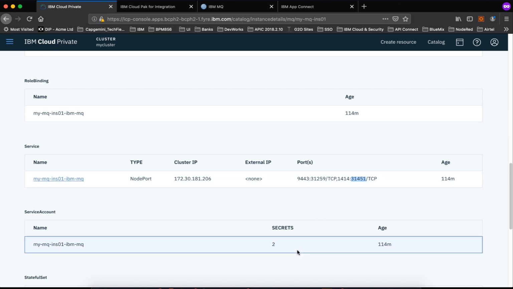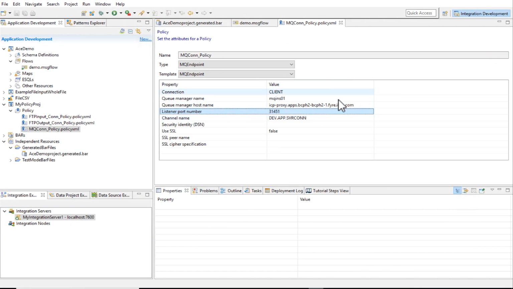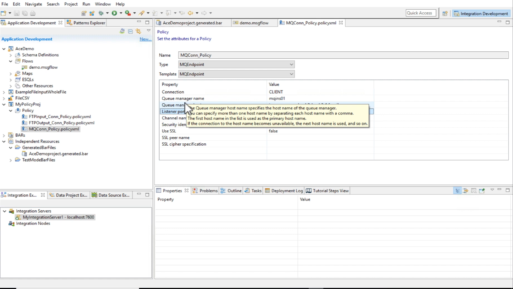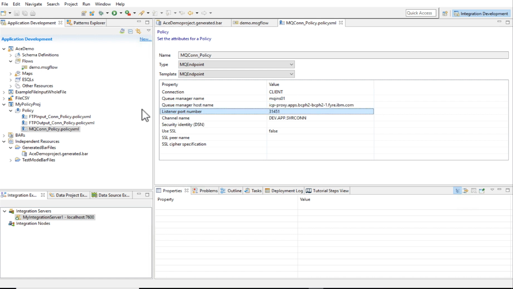In my case, this is the name of the node. It's a proxy node, and the listener port is 31451. So we have the queue manager name, host name, port, and the channel name. With this, we can very well override the connection information that is provided in the message flow in the MQ input node and output node. So I have already generated the bar file. Let us make use of the bar file.